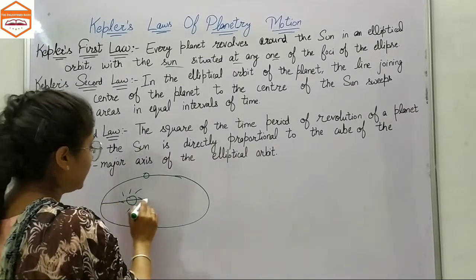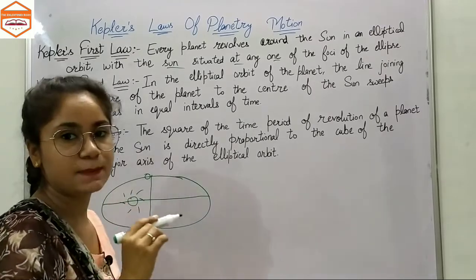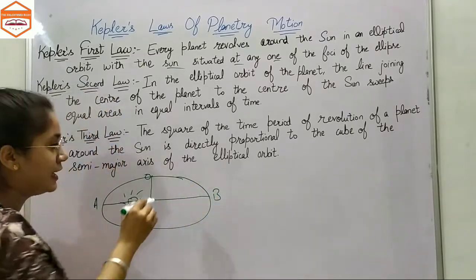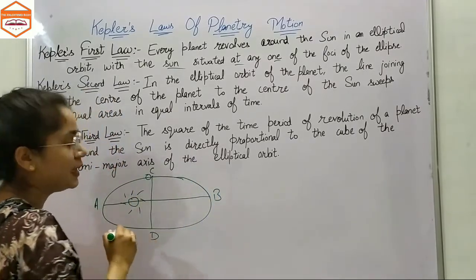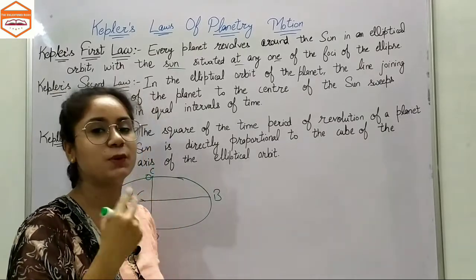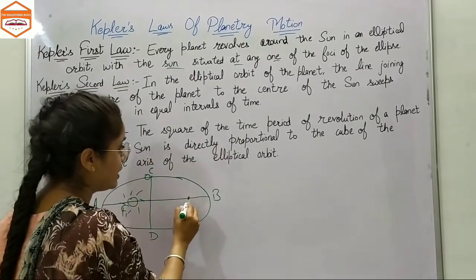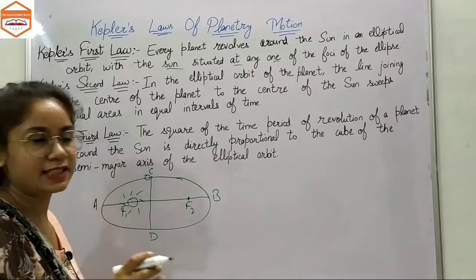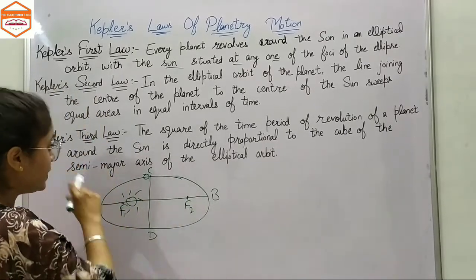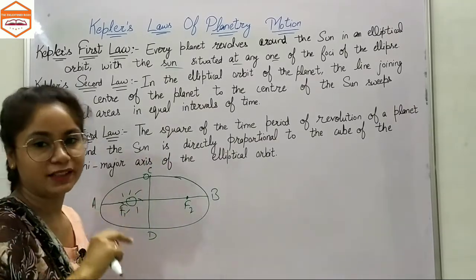In the first law, the Sun is situated at one of the foci of the ellipse. In an ellipse, there are two axes: one is the major axis and the other is the minor axis. Let us say AB is the major axis and CD is the minor axis. An ellipse has two foci, foci being the plural of focus. This is focus F1 and this is focus F2. The Sun would be situated at one of the foci, so here the Sun is situated at focus F1.